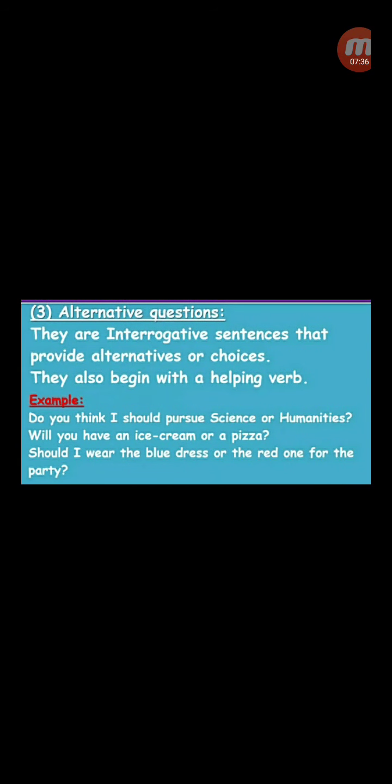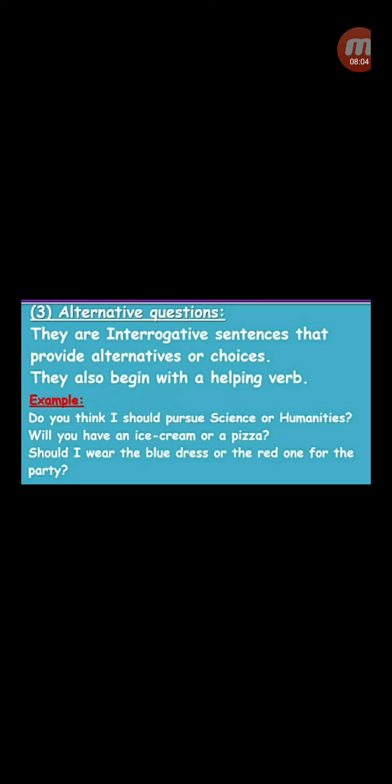Let's move on to the third one, alternative questions. They are interrogative sentences that provide an alternative or choice. They begin with helping verbs. Here this interrogative sentence also begins with helping verbs, but children, there is a choice. That means the conjunction 'or' is used.